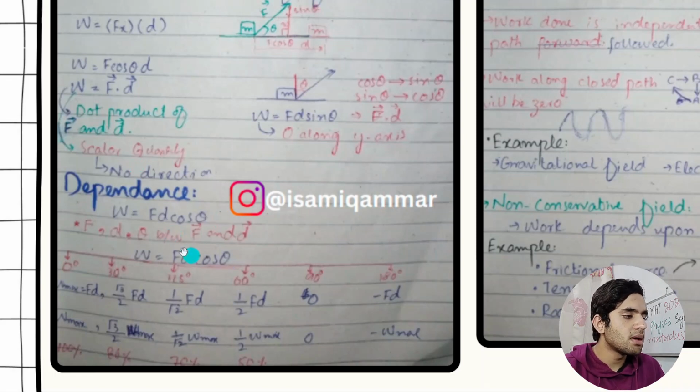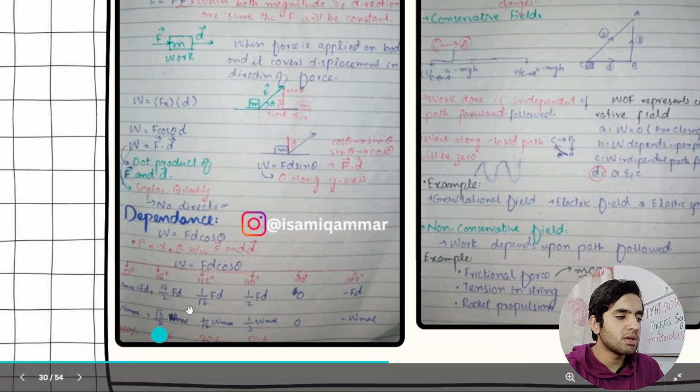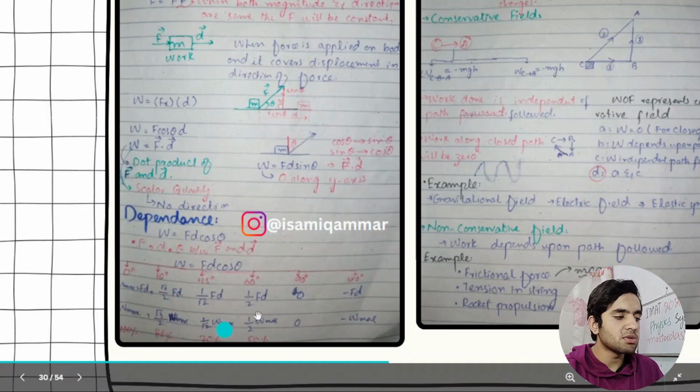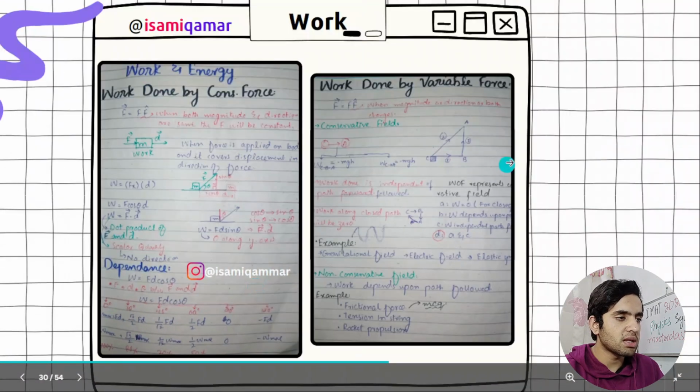And then angle dependence. So I have added the work will be 0 when 90 degrees, and some values for theta, cos theta 30. I just showed you in the previous slide. Of course, cos 30 is equal to, just put it here and you will get 86% of work. So that's the thing.